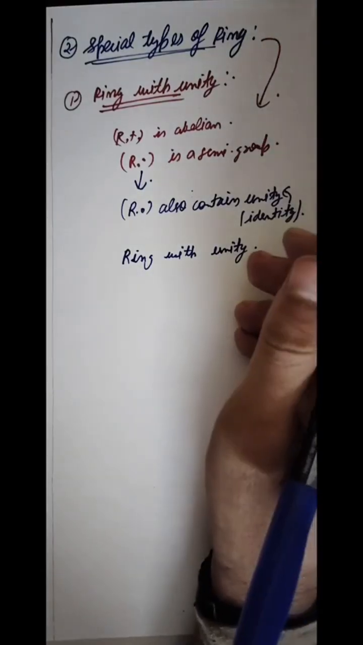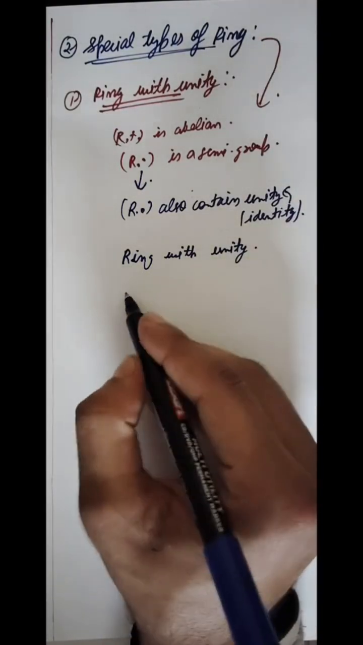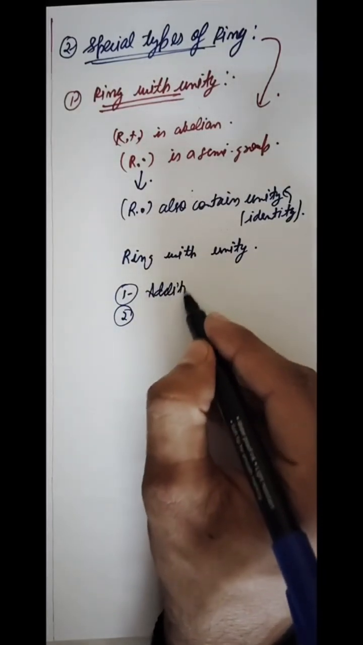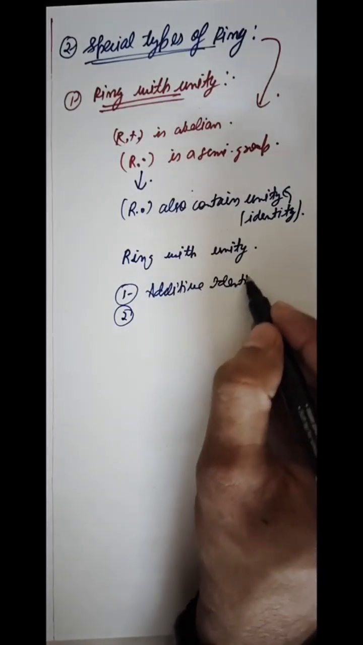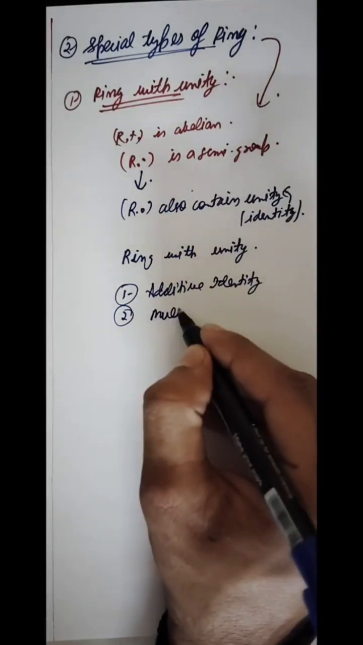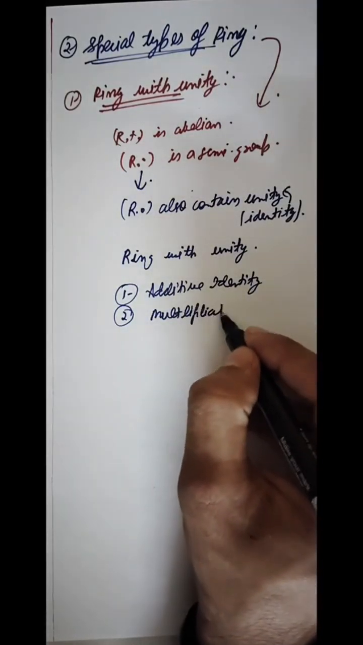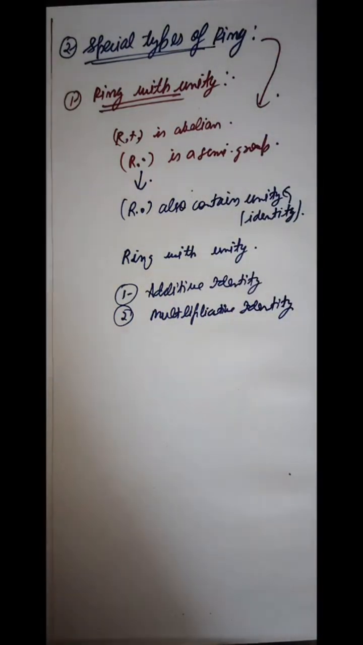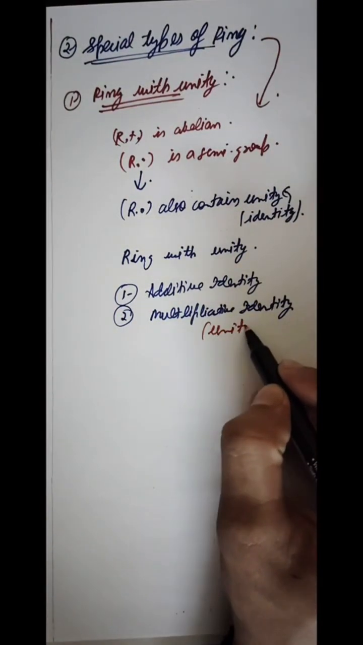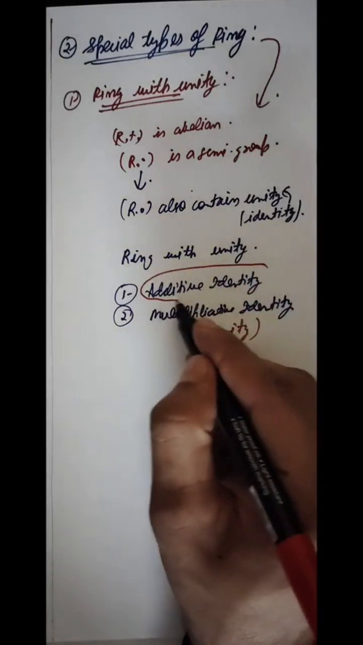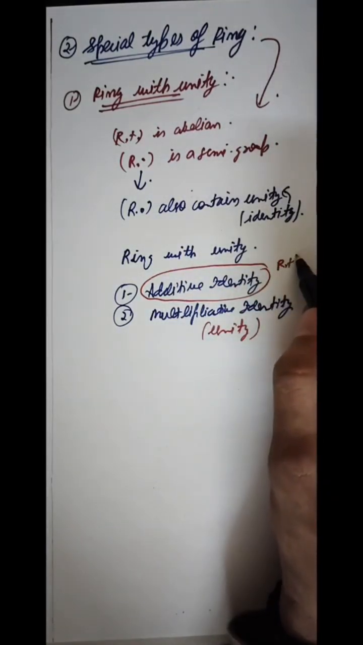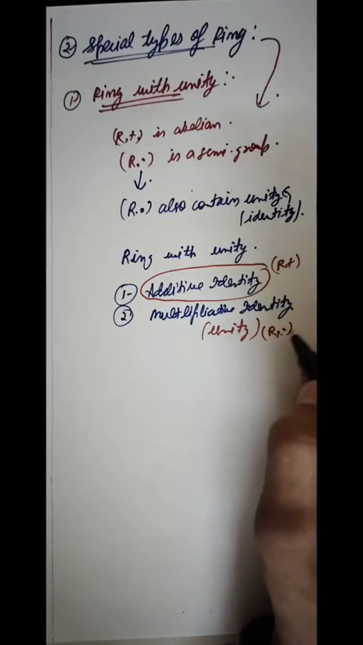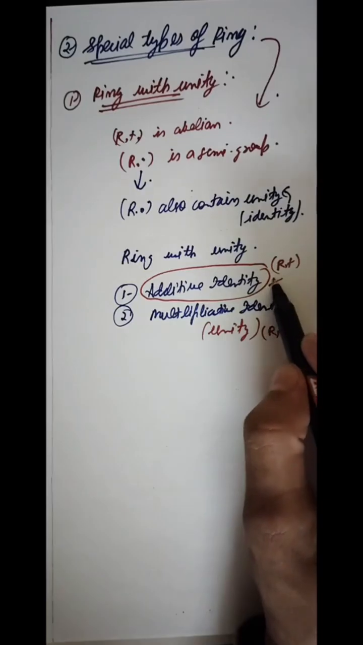Students, don't get confused. In a ring we have two types of identity. One is additive identity and the second one is multiplicative identity, which we also call unity. So additive identity is for R positive and multiplicative identity is for R dot. So in a usual ring we only have additive identity.